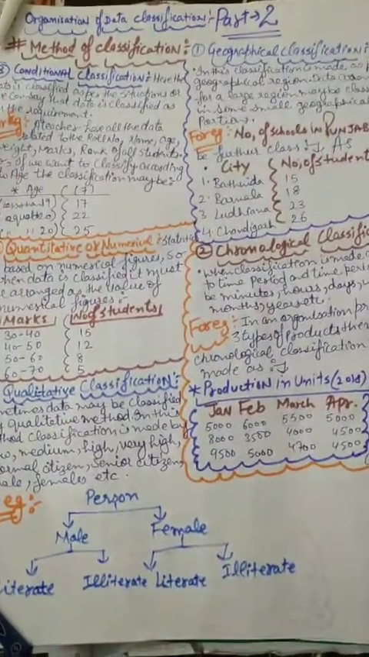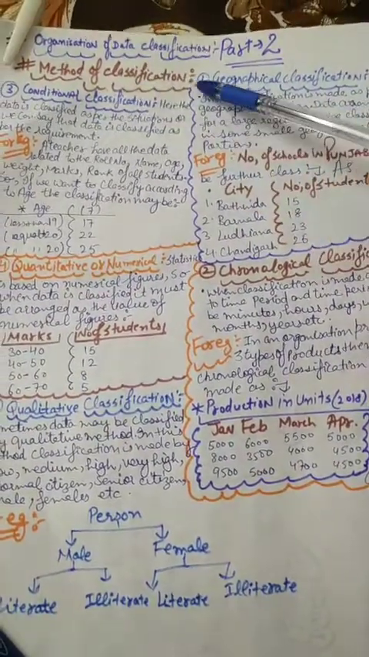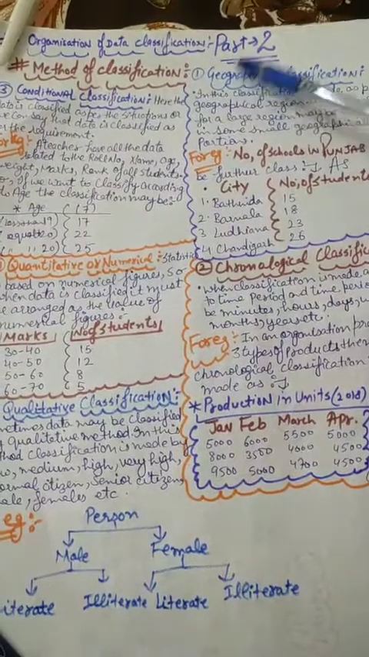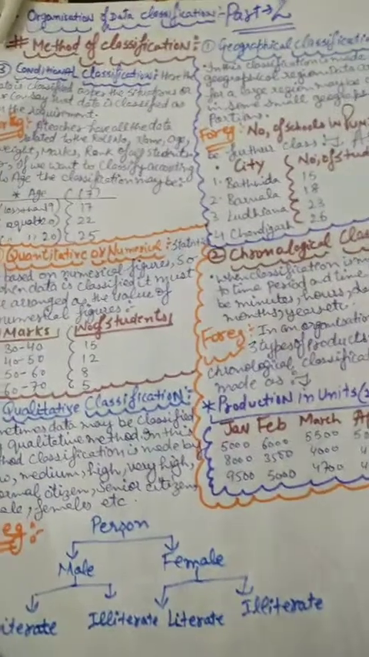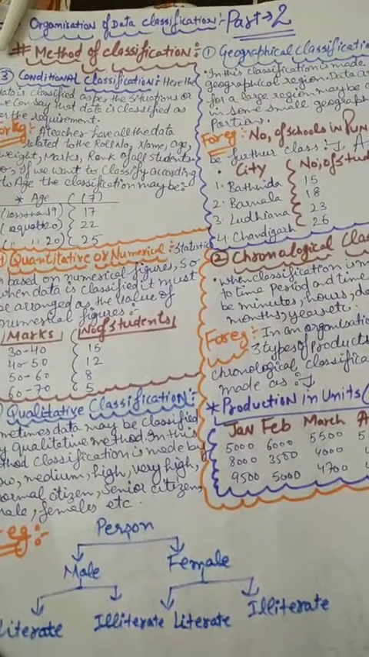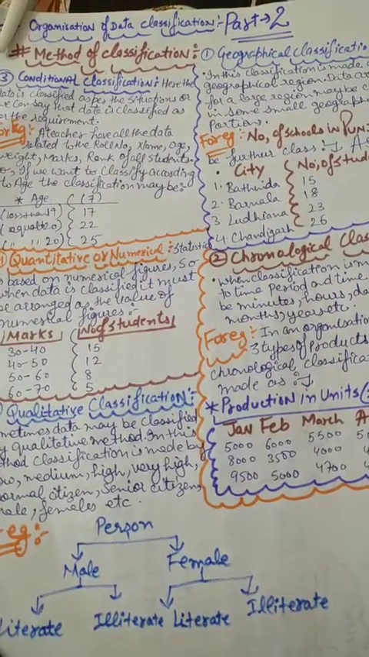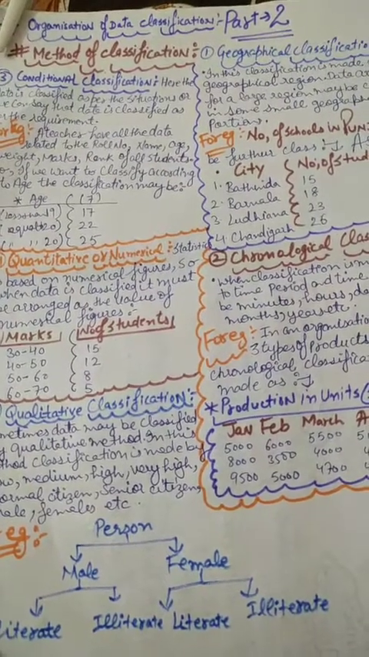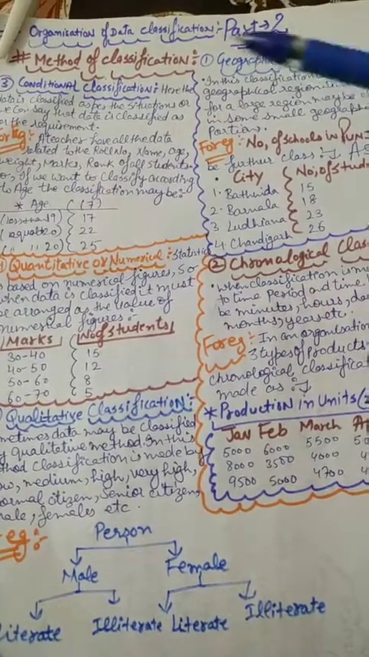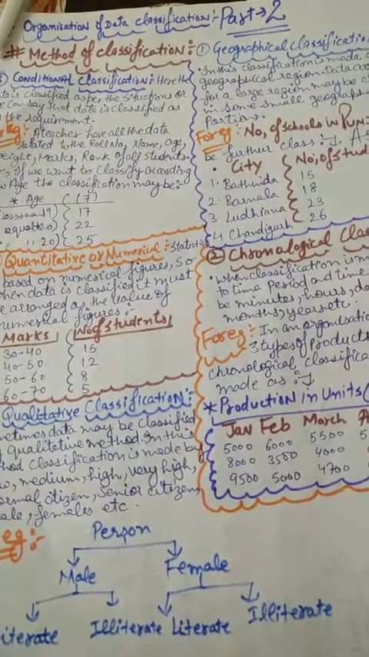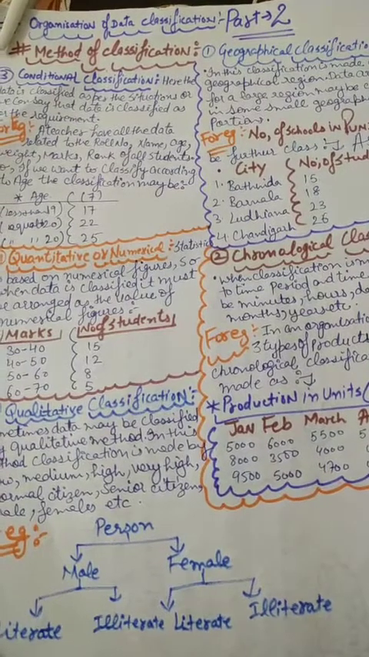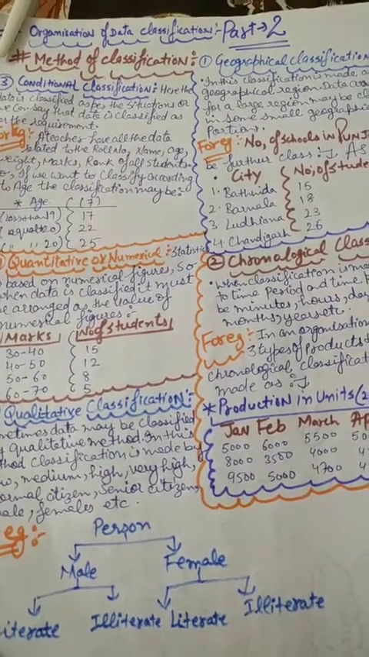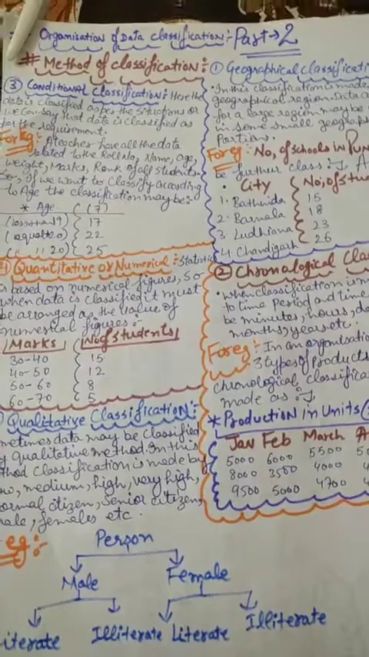In this video, we will discuss methods of classification. Yes, students, it is part two of organization of data: classification. As I told you in the previous video, classification means arranging the data according to its nature, that is, heterogeneous data into homogeneous data. For example, General category, OBC category, Scheduled Caste and Scheduled Tribe category. So we are going to discuss methods of classification.